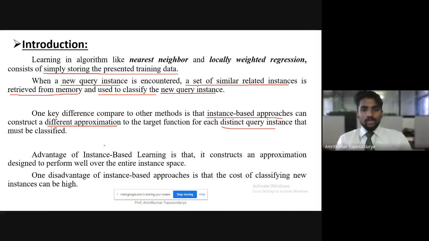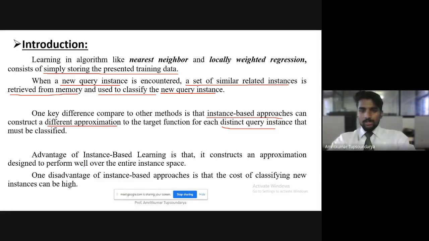Now, what is the advantage and what is the disadvantage of this approach? The advantage of instance-based learning is that, as I said, it constructs a different approximation, and that itself is an advantage. How is it an advantage?